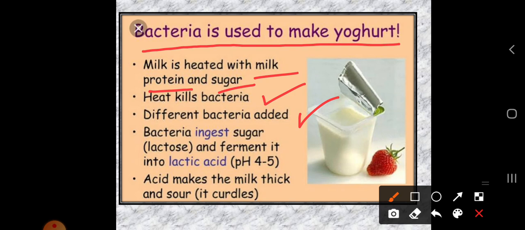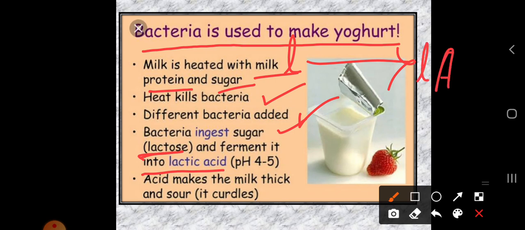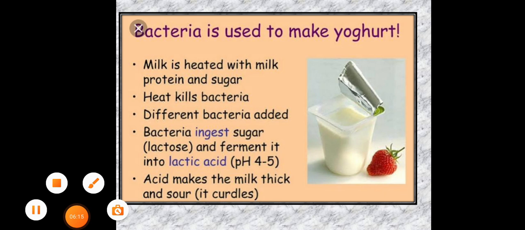Then bacteria ingest the sugar, that is lactose, and ferment it into lactic acid. The sugar present in the milk is lactose. After fermentation, the lactose is converted into lactic acid, which I have written as LA.